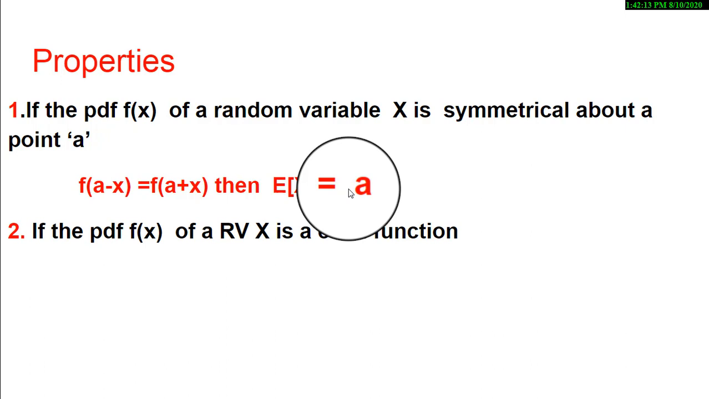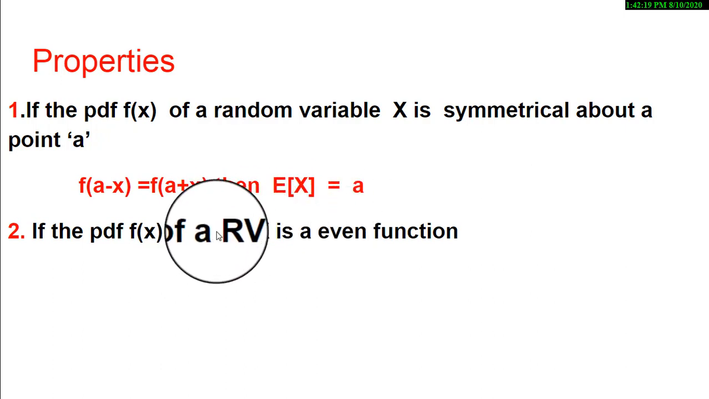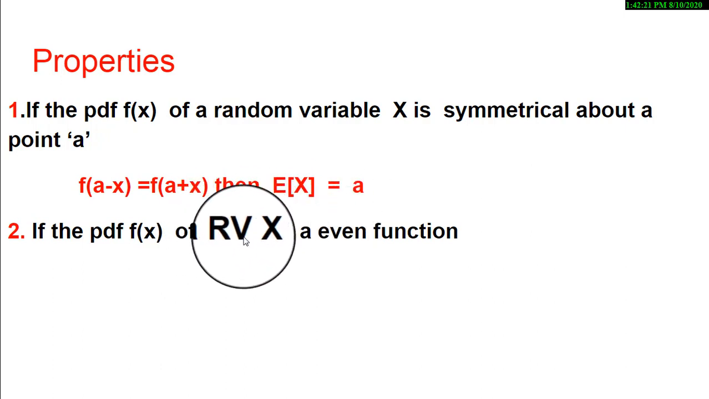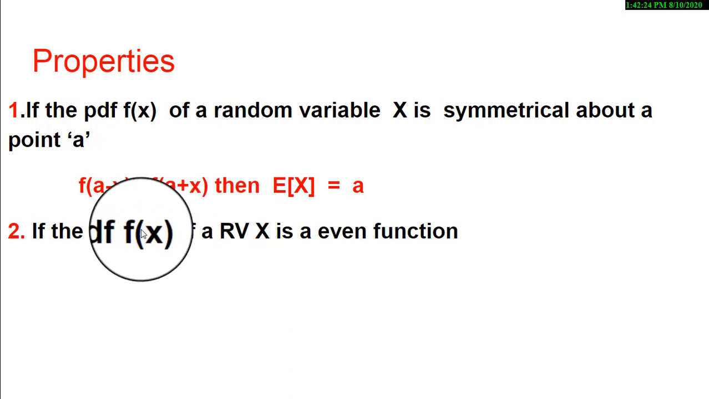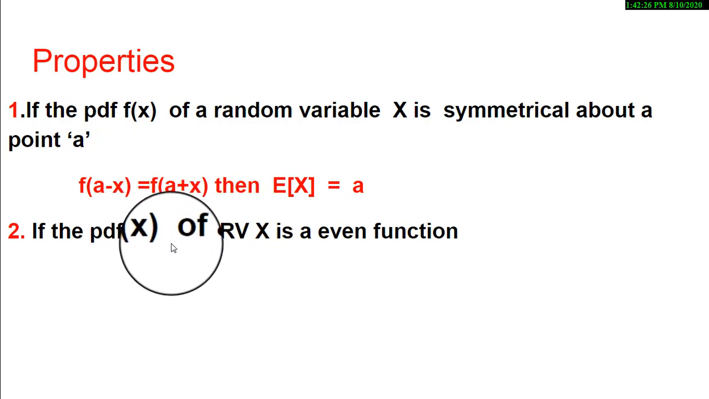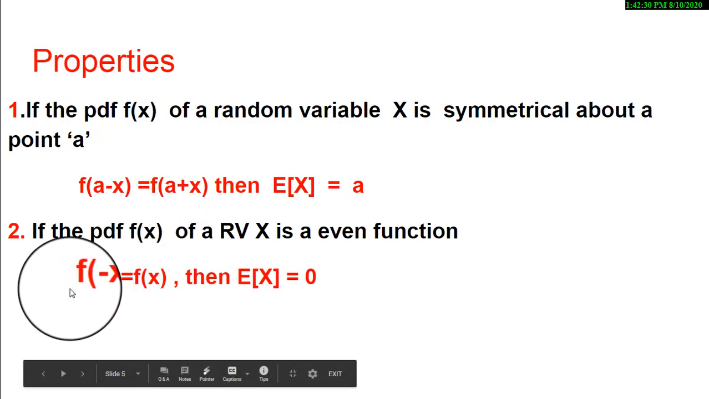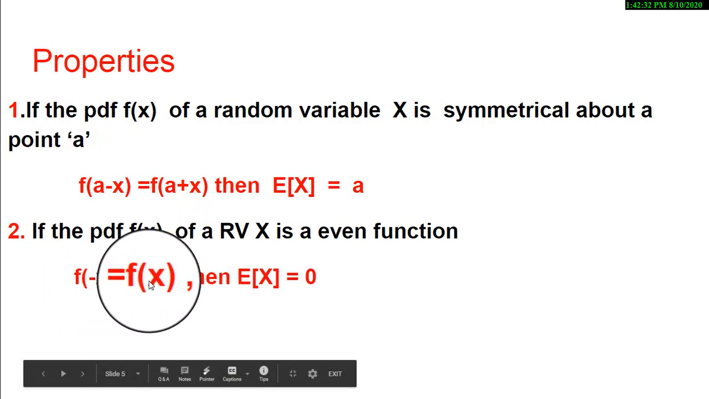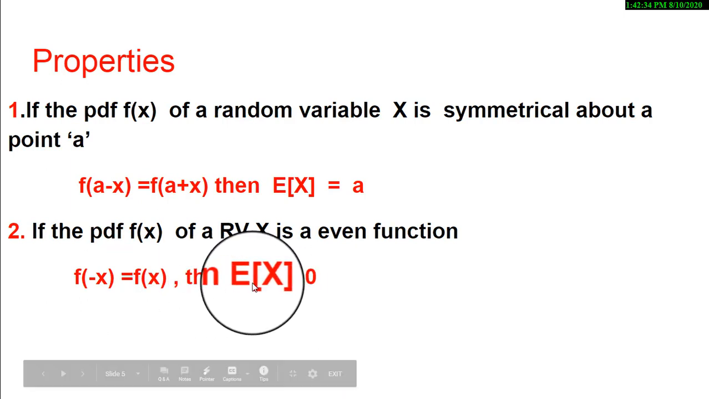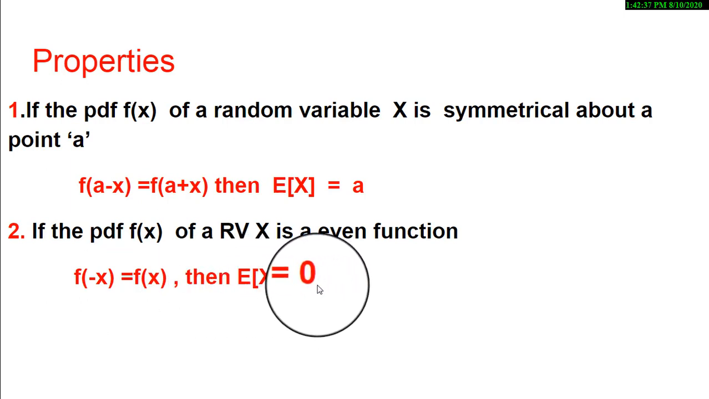Now, whenever we have an even function, whenever we have a probability density function f of x of a random variable, it will always fetch an even function. That is, if you have a function f of x, its value is equal to that of f of minus x, or your f of minus x is equal to that of f of x, then the expectation e of x is equal to 0.